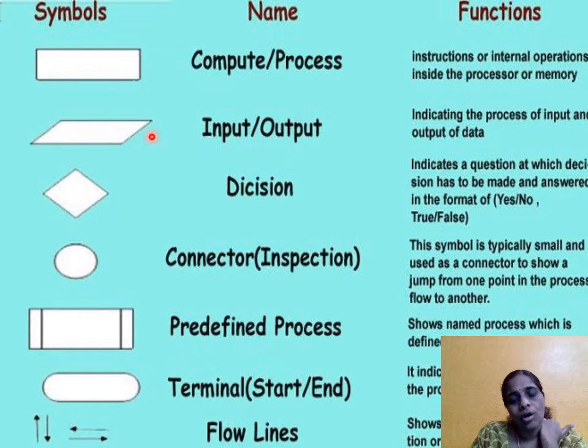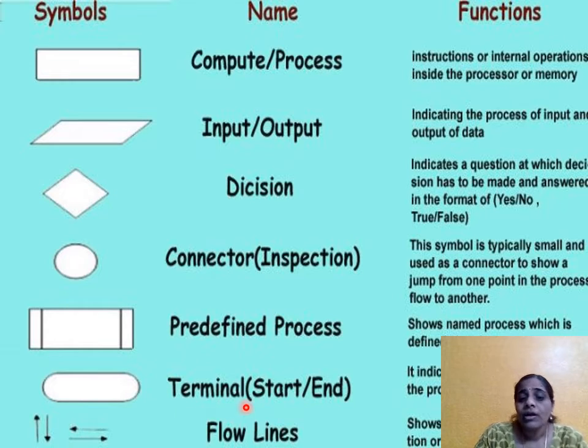This is input or output. This is decision making, connector, predefined process. This is start and end, and this is called flow lines. We use all these symbols to draw the flow chart.